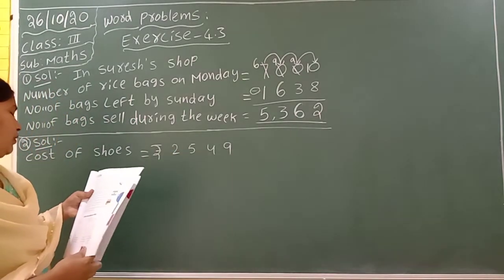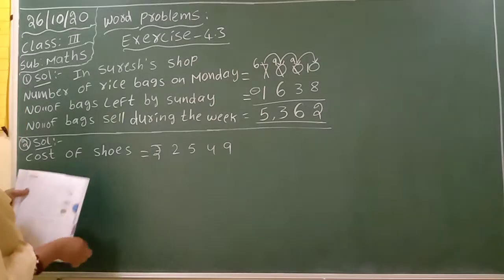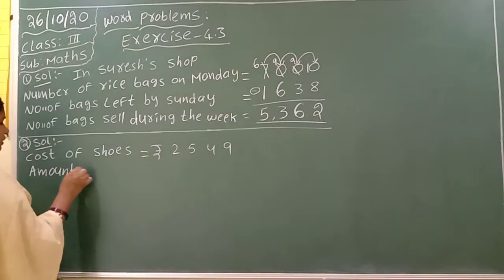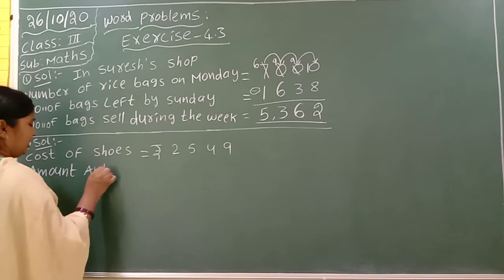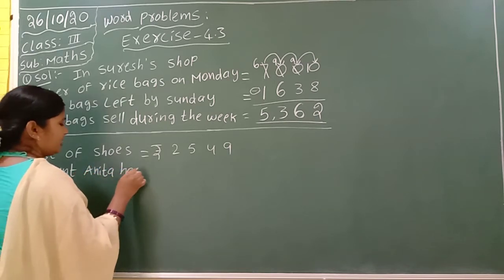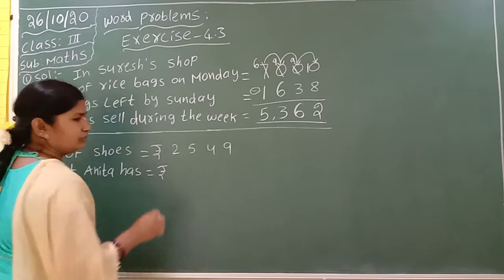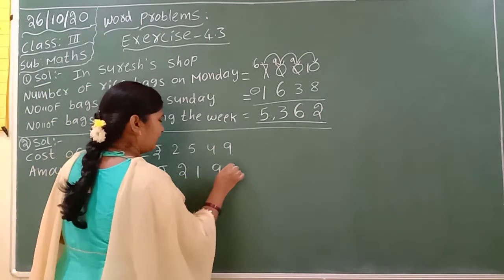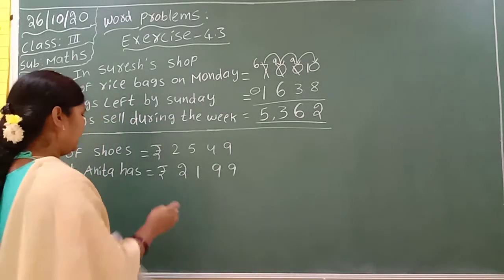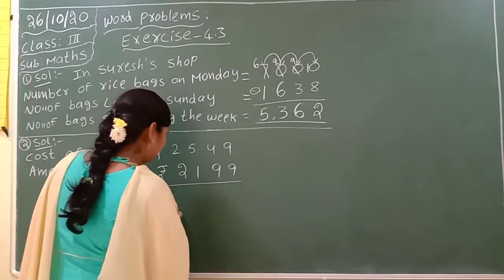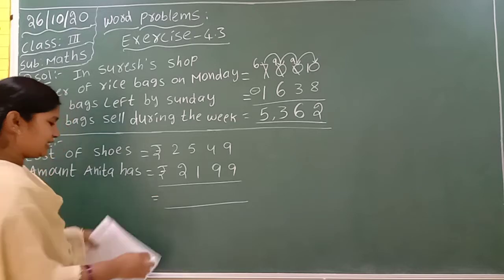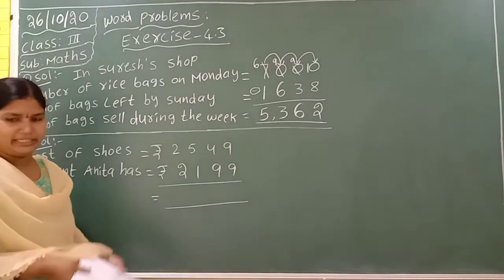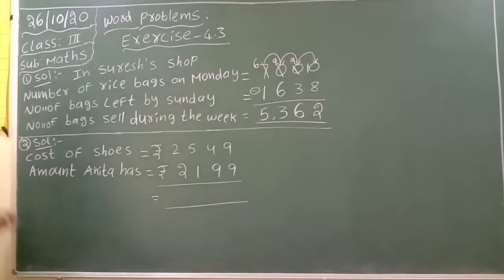And amount Anita has. Amount means show with the rupee symbol. She has 2,199. And you have to know how much money she still wants. Okay. Money needed to buy. How much money is needed?